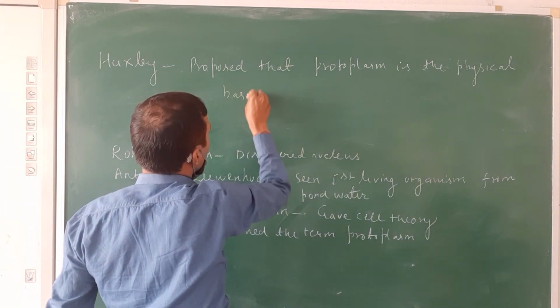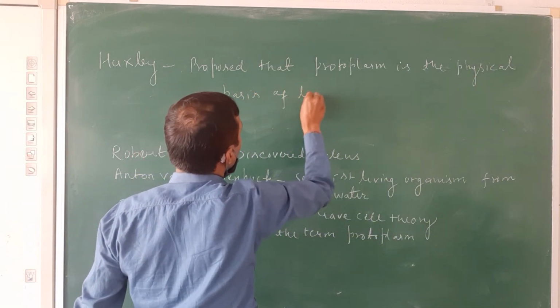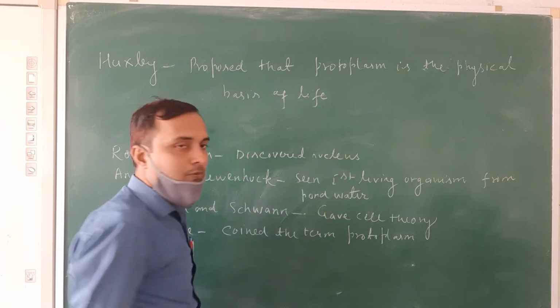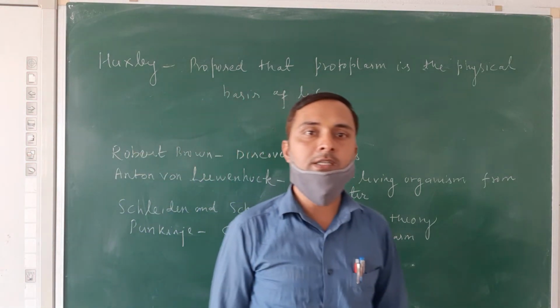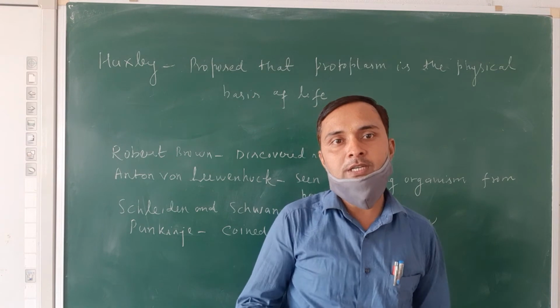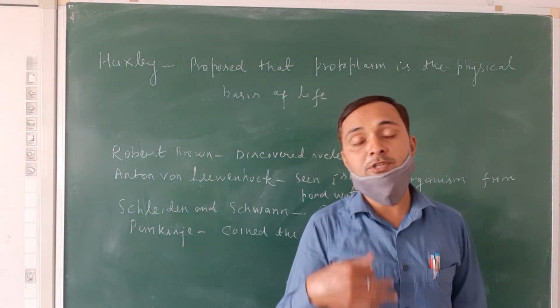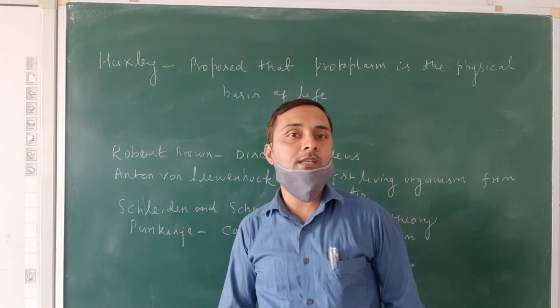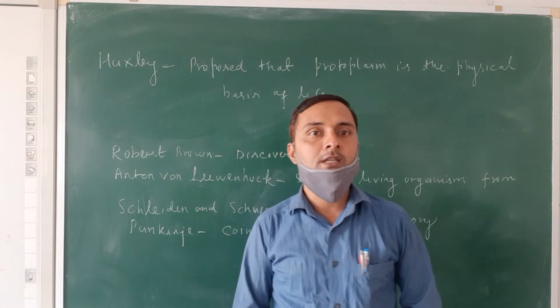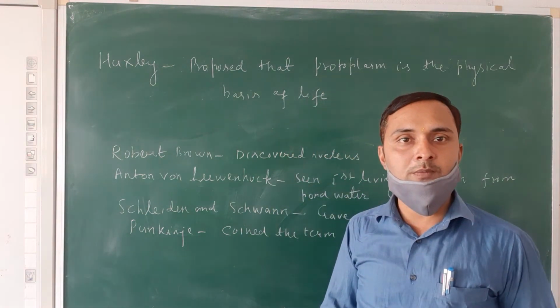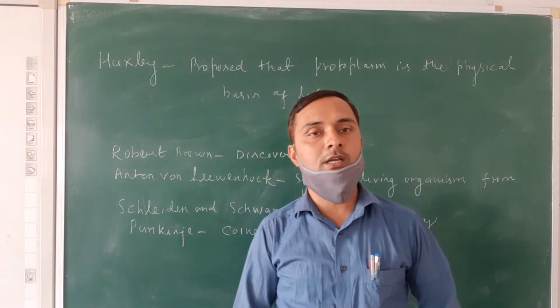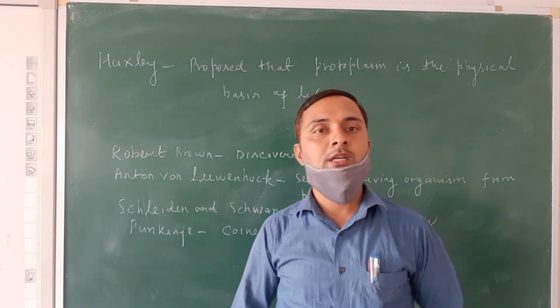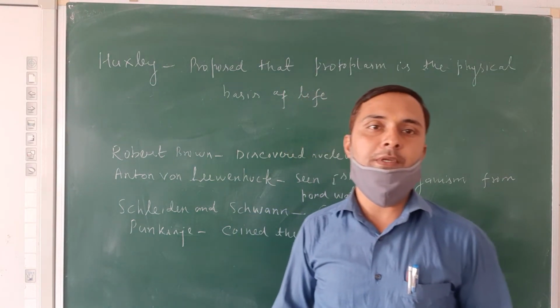That means when protoplasm is present, the cell is referred to as living, and when protoplasm is absent, the cell is referred to as non-living. So which fluid decides whether the cell is living or non-living? The answer is protoplasm. When the cell contains protoplasm, it is called living; when it is absent, it is called a non-living cell.